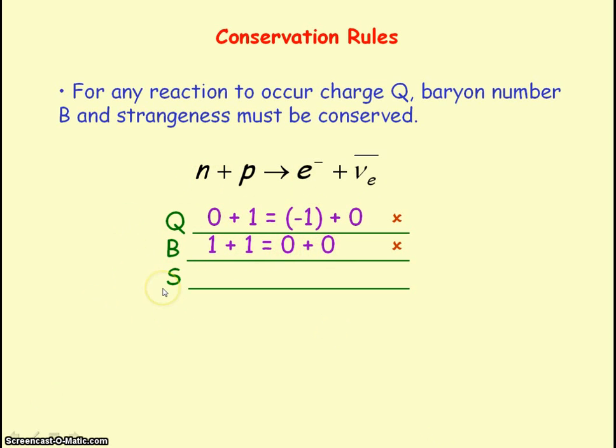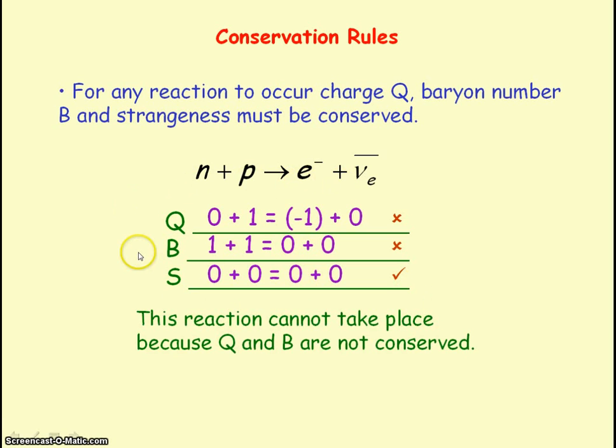If we look at the strangeness, neutrons and protons have 0 strangeness, but also leptons have 0 strangeness. So strangeness is conserved, but because charge and baryon number are not conserved, this reaction cannot take place.